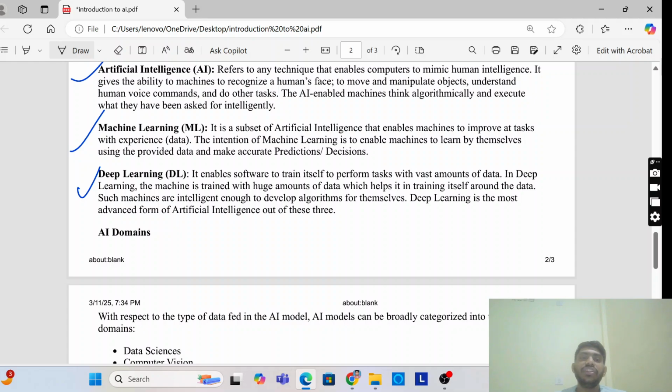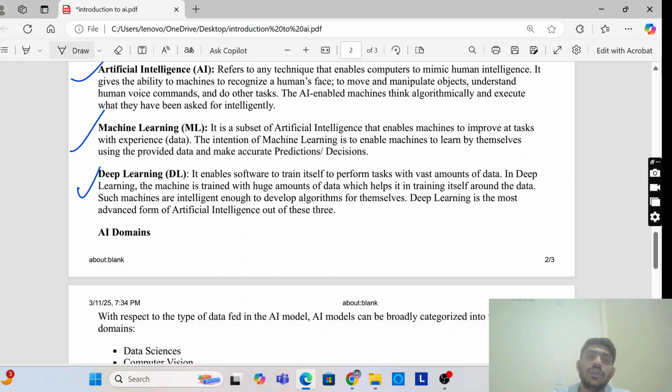So whatever we read, three: AI, ML and DL, artificial intelligence, machine learning, and deep learning. Among these three, deep learning is the most advanced form of intelligence. Okay, so this is a subset. Remember it. If the question arises, what is AI and its subsets, you will write the answer: AI, machine learning, and deep learning.